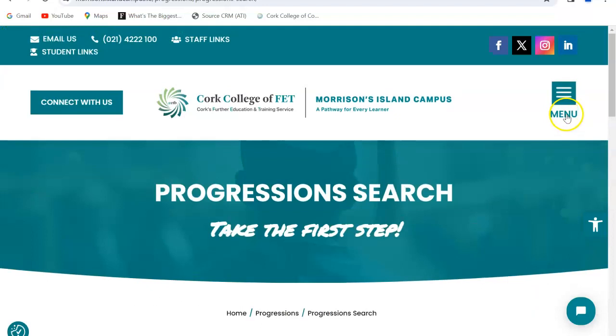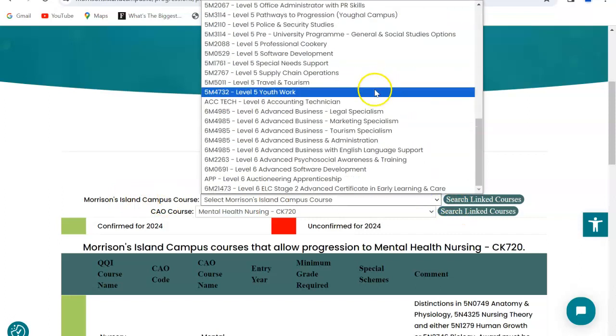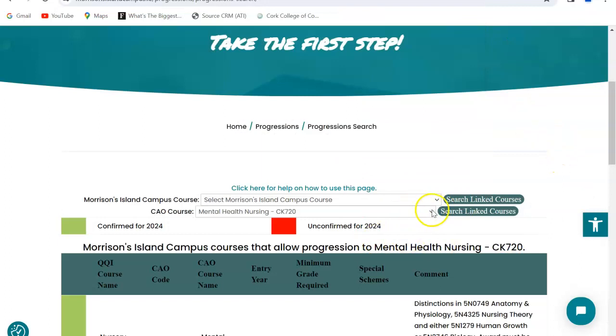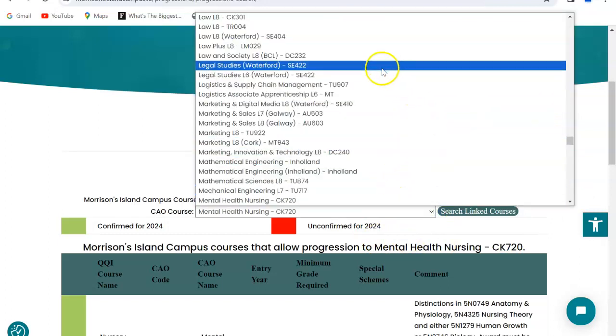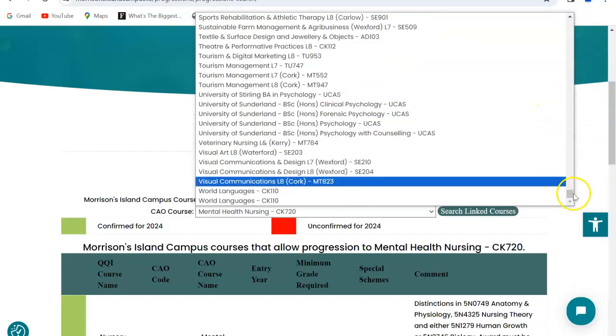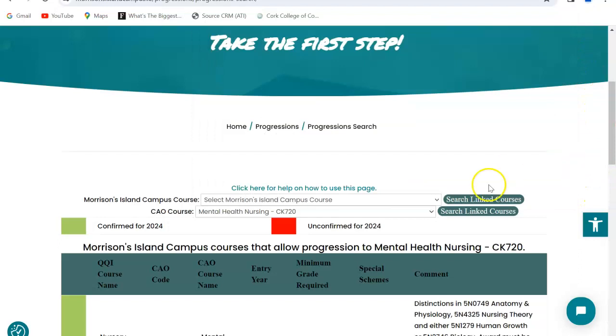So this is an invaluable resource that is well worth using. You can search either through the Morrisons Island course, which is the range of courses that we offer, or alternatively, you can look at the course that you really want to do in your higher education college. And these are courses throughout the country, and they will show you what course you can complete that will be linked to that CAO course.